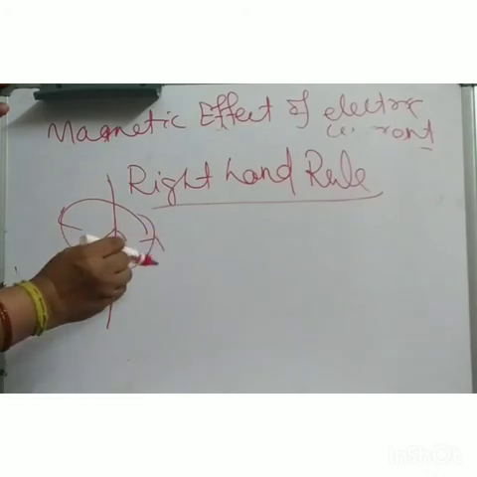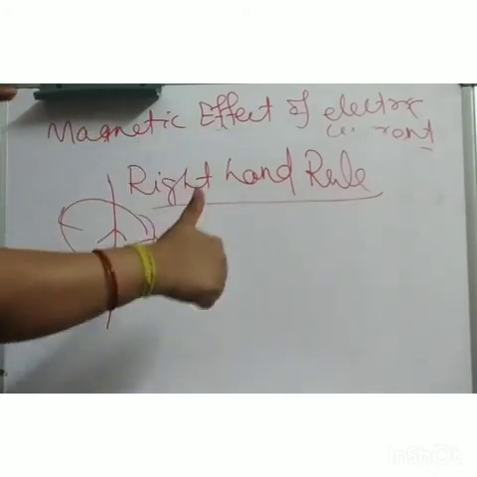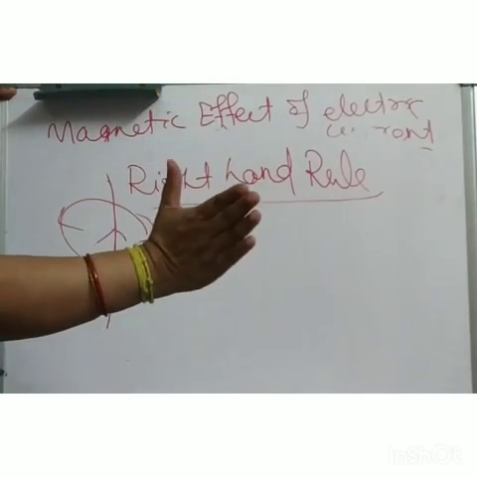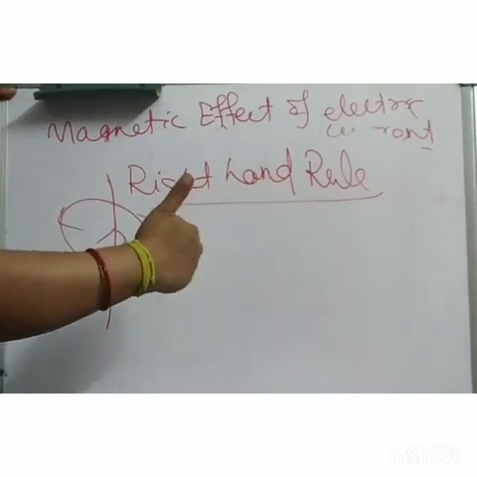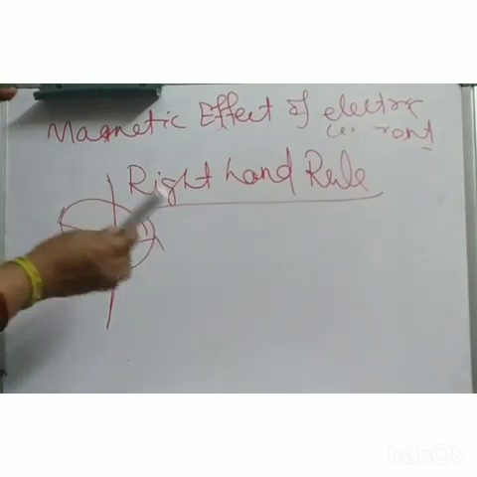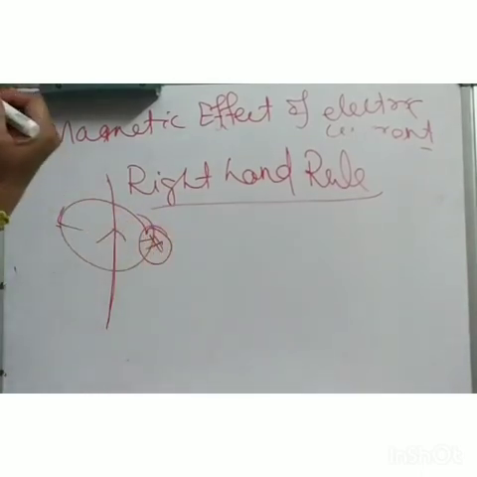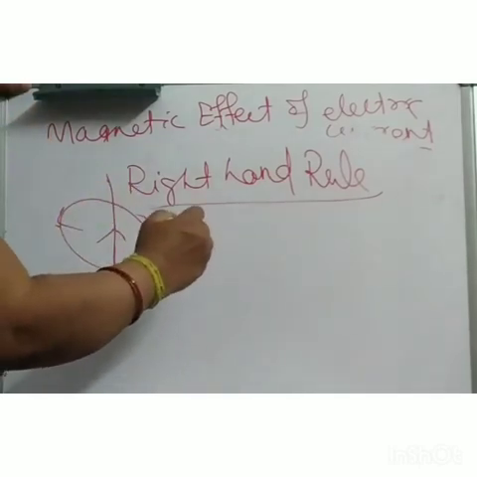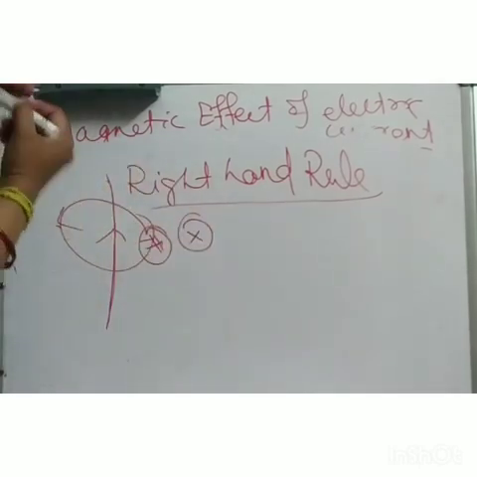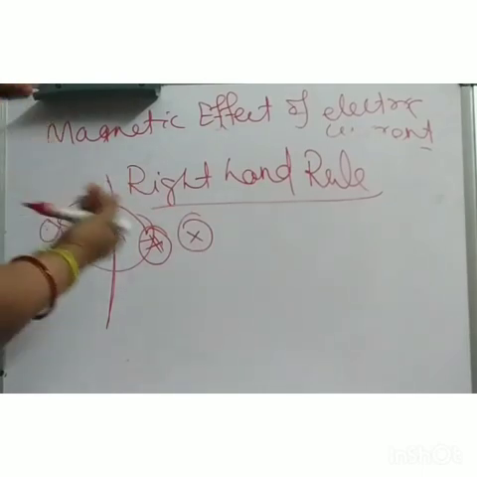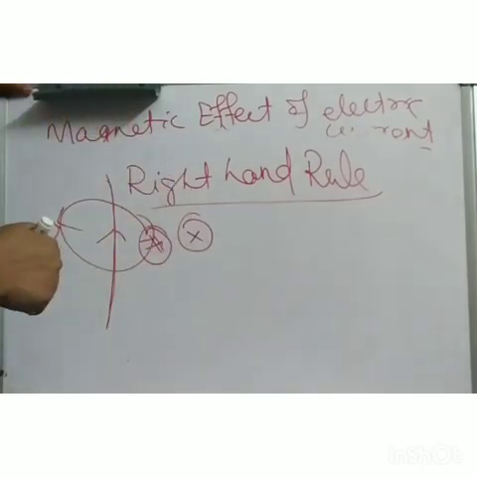Like the right hand thumb rule: point the thumb in the direction of the current and curl the fingers, then this is the direction of the magnetic field. Beautiful. Here current will be entering and here current will be coming out. If entering, you put a cross mark; if coming out, you put a dot. Coming out of the paper, going inside the paper.